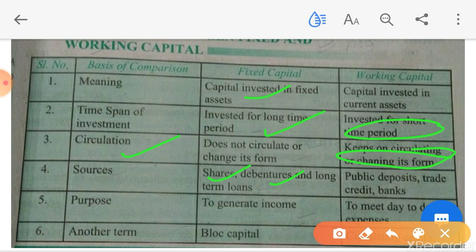Then what is the purpose of fixed assets? To generate income, to generate revenue, because the fixed capital which is introduced in the business to purchase machinery, then with the help of machinery what you are going to do? You are going to generate income, generate revenue. Okay, and why working capital is needed? What is the purpose? To meet day-to-day expenses. So what is the another name of fixed capital? Block capital, isn't it? I have told you in the previous class. And what is the other name of working capital? Circulating capital. So with this we end chapter number 2.